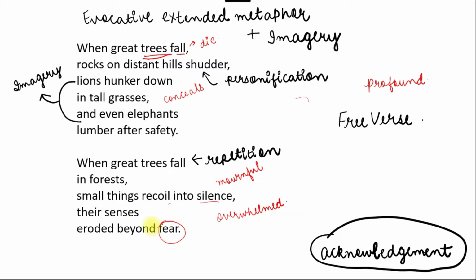Okay, so the first and the second stanza explain the enormity of the loss, and just like how a tree falling can cause great disorder in the forest to large as well as small creatures, the death of an influential person can cause profound grief and disturbance among the people. So metaphorically it is explained.